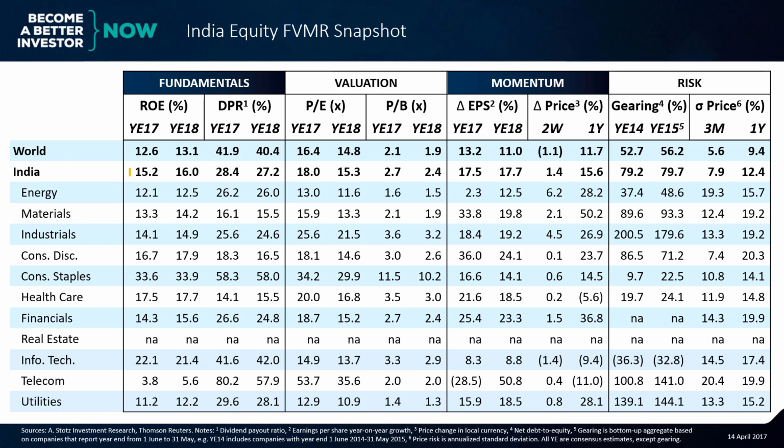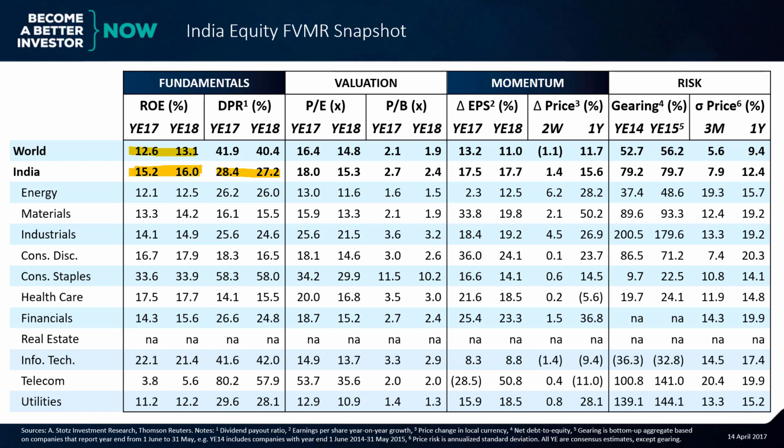What we can see is that India's ROE is at a premium to the world. Nice work. And we can see the dividend payout ratio is lower than the world. That makes sense for two reasons. The first reason is if you're a developing market, you've got a lot of investment opportunities, so it's better to not pay out as much and use that money to fund your growth. And the second reason is because if you have a high ROE, such as 15-16% in this case, why not keep investing that money at that high ROE?